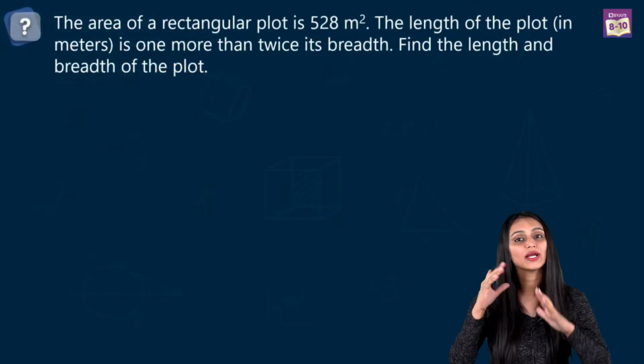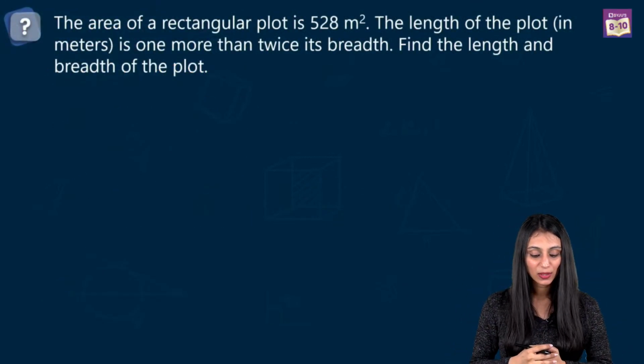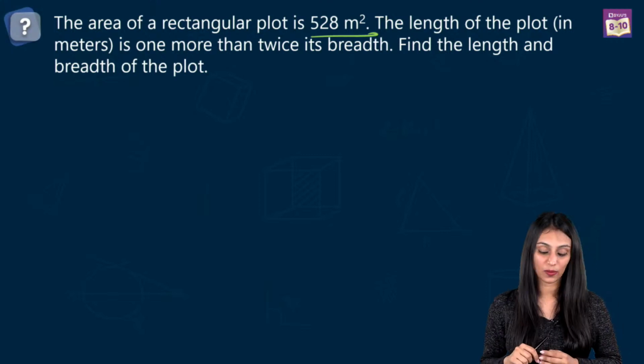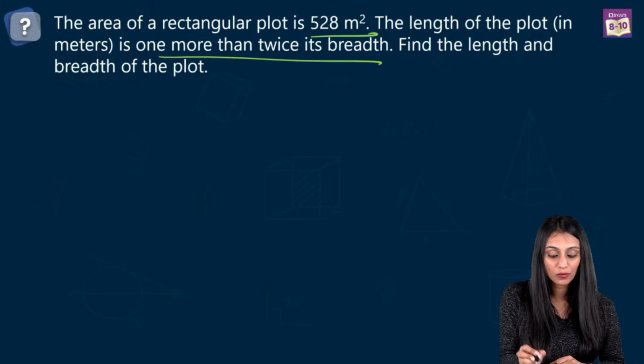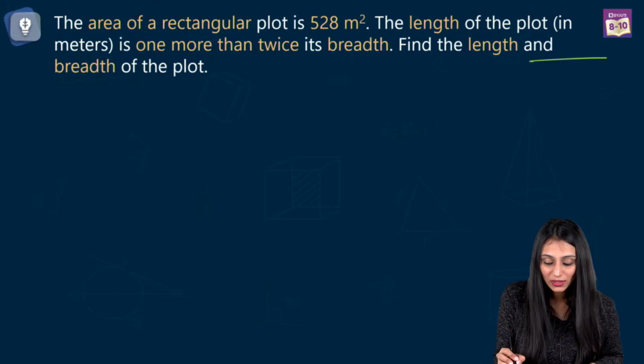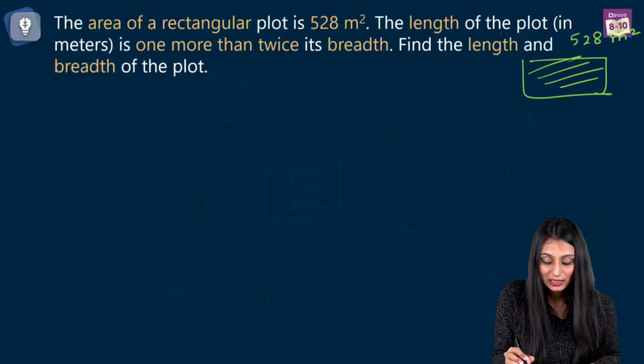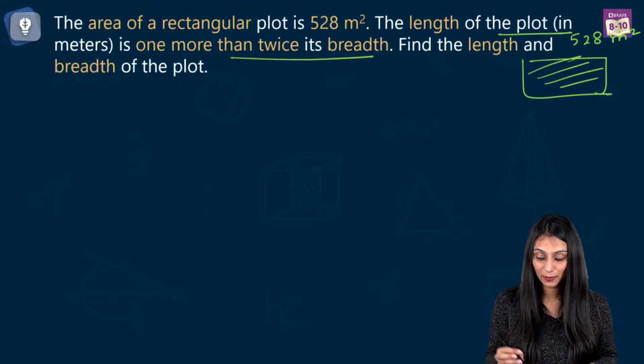Now let's take a look at a few of the questions so that you get a better understanding. The area of a rectangular plot is 528 meters square and the length of the plot in meters is 1 more than twice its breadth. Then find the length and breadth of the plot. Okay. So to understand this, we are talking about a rectangular plot. Its area is given, this entire area. That's 528 meters square. The length of the plot is 1 more than twice the breadth.